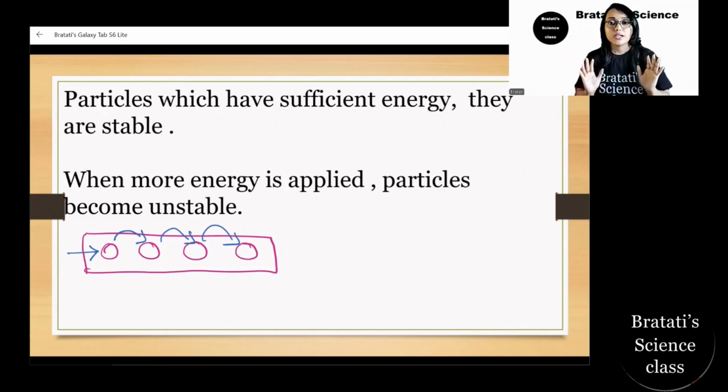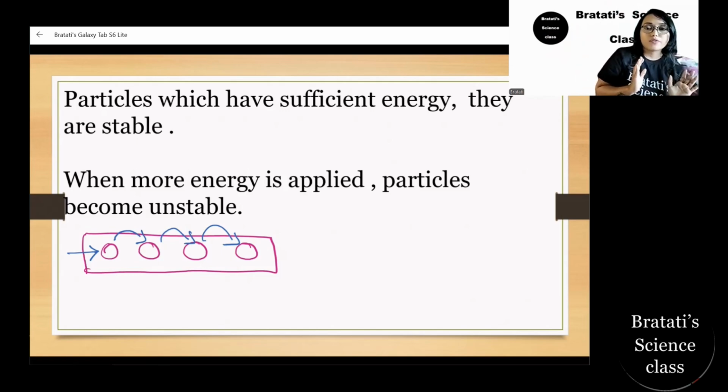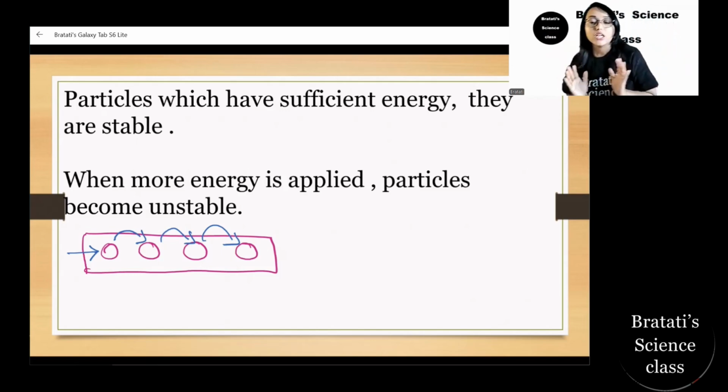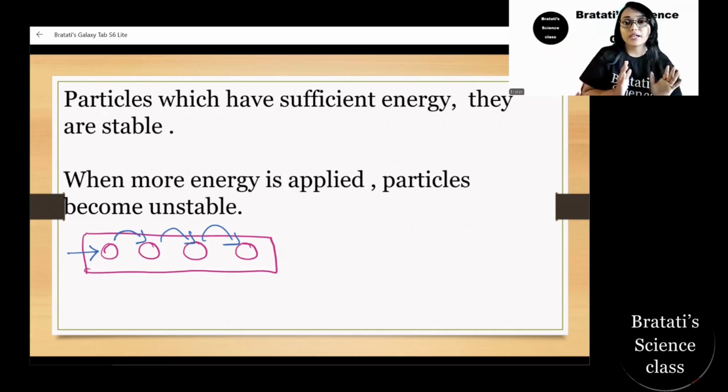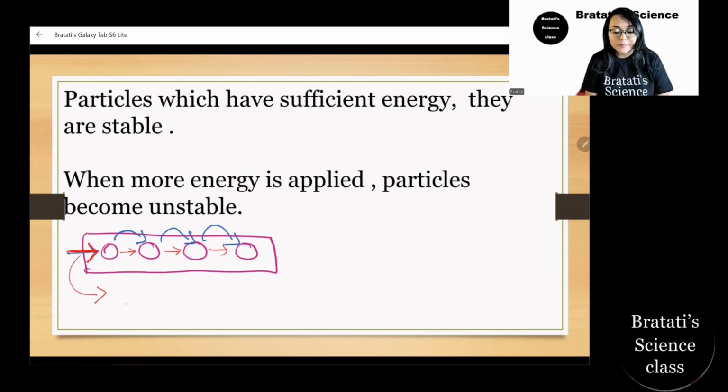Okay, I am now stable. If somebody pushes me, I will move this side, or if somebody pushes from the other side, I will go that side. This is my unstable condition because I'm getting a push from either side, and this is my stable condition. When there is a single push, it causes a disturbance. This particle will push the next one and so on. This single push is called a pulse, P-U-L-S-E. The particles become unstable when they get this pulse. A pulse is a single disturbance.